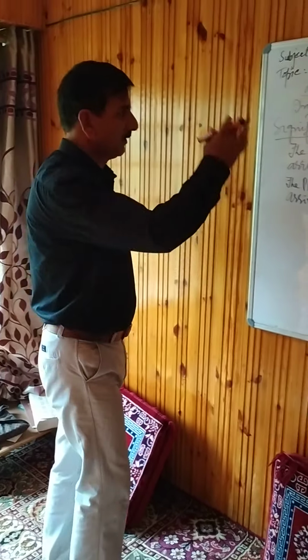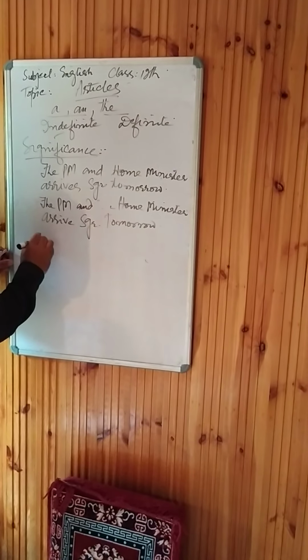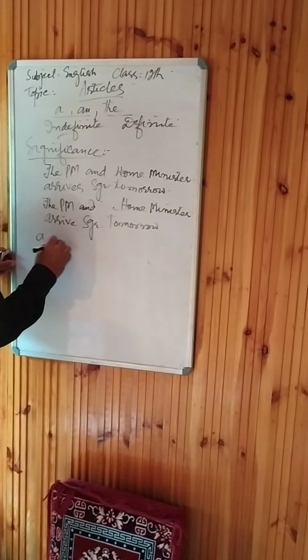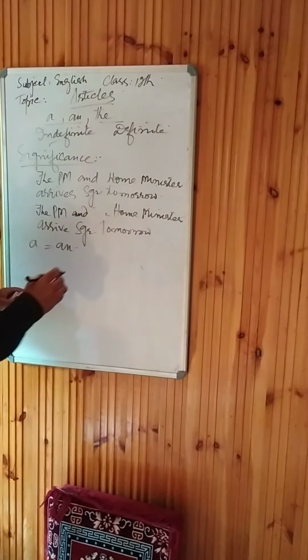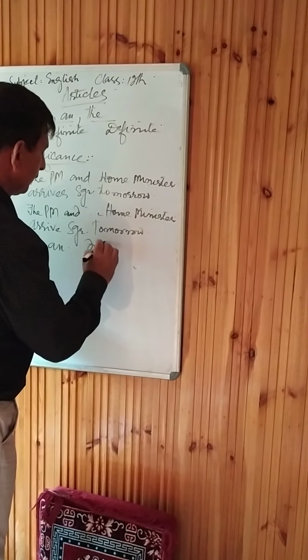So let's go to our topic first. There is a. A is equal to a and an. I must write like this. This is an indefinite article. I already told you, indefinite.